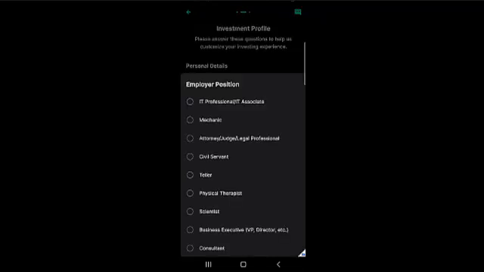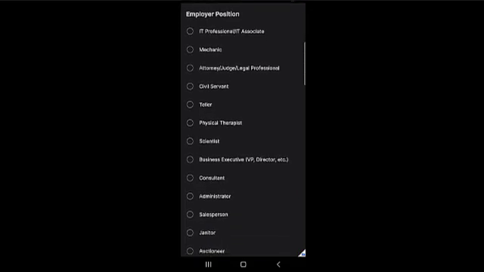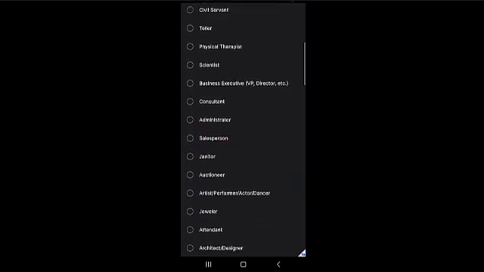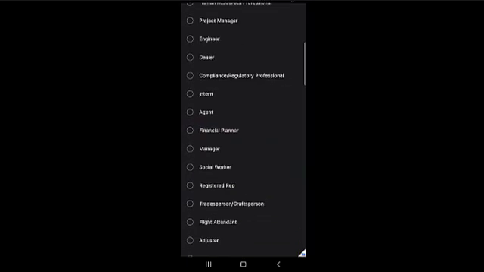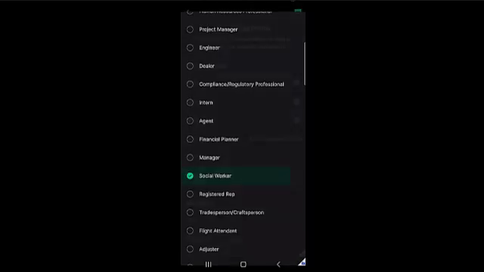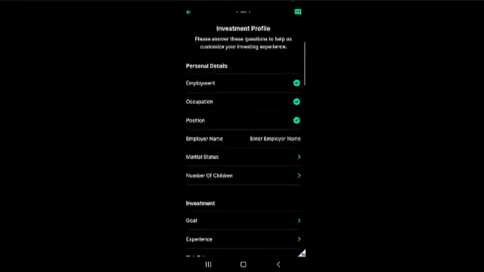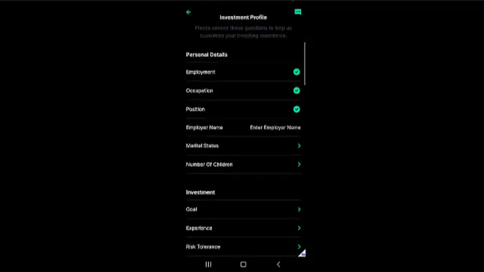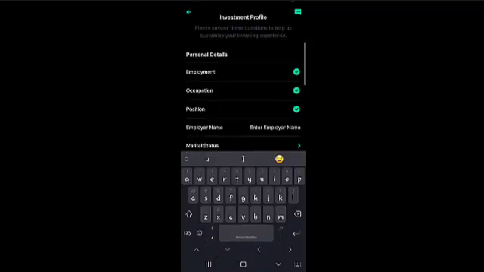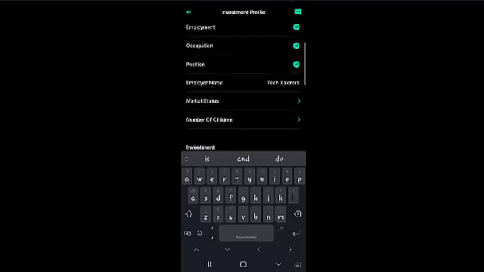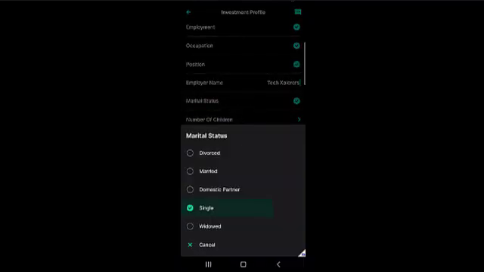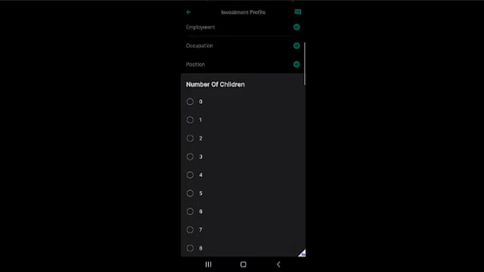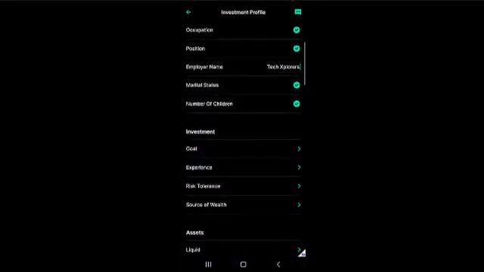What is your position? Okay, you can go ahead and choose what position aligns with what you're doing presently. You can see different options. In this case, I'll choose for this person a social worker. All right. Now we move to the next category, which is the employer name. What is the employer's name? You want to fill that in. And then head over to marital status, which is single in this case. Number of children, you can say 0 for now. If you have, you fill according to how it applies to you.